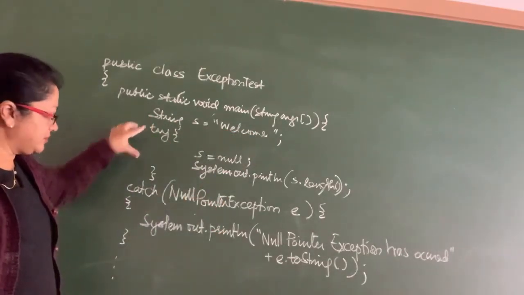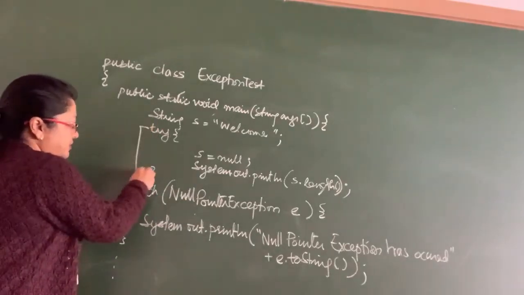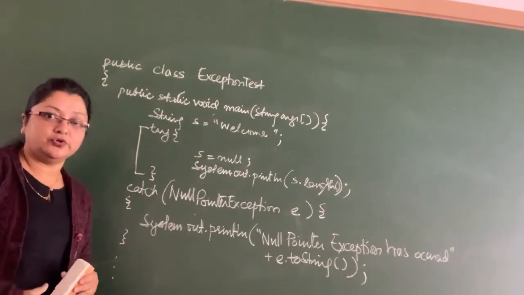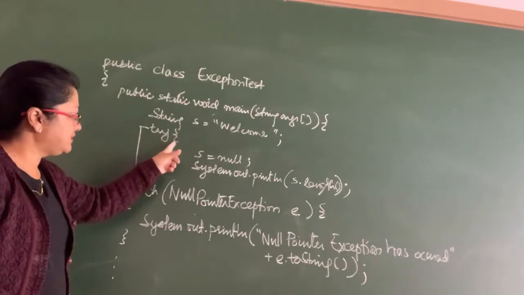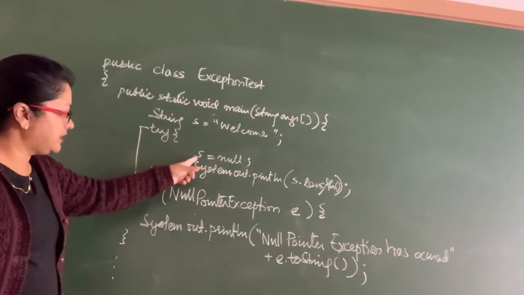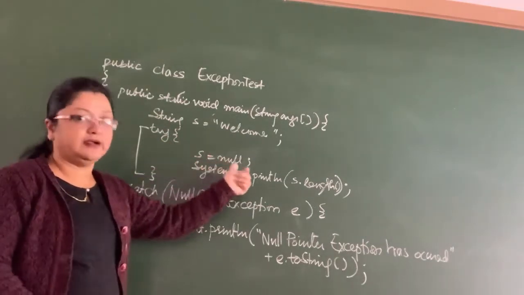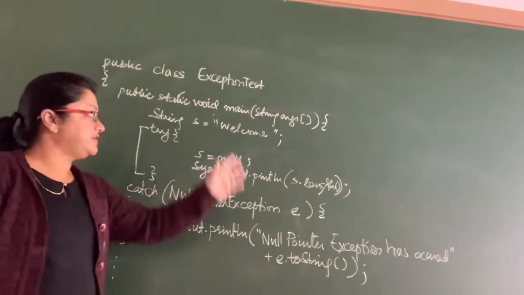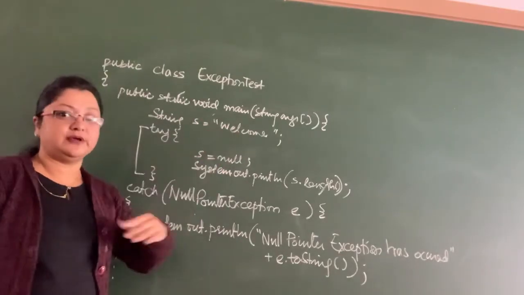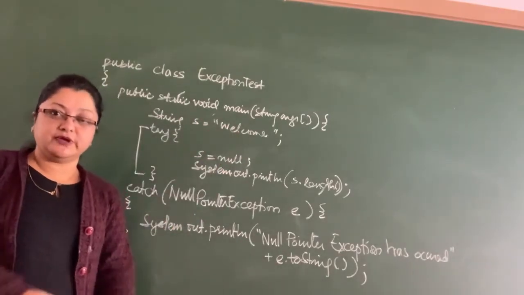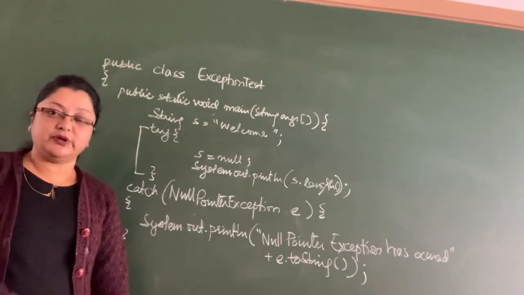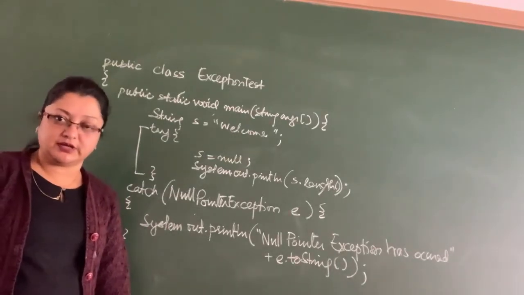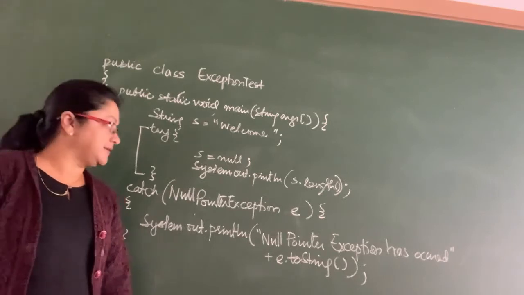Then this is the try block. From here to here I have the try block. In this try block, I have put a statement, s is assigned null. So the reference of s to the string "welcome" I have removed. So s is now pointing to nothing. No memory allocated, nothing.